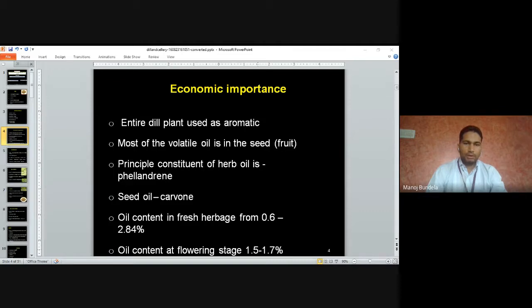The oil content in fresh herbage is 0.6 to 2.84%. At the time of flowering, the oil content is 1.5 to 1.7%.